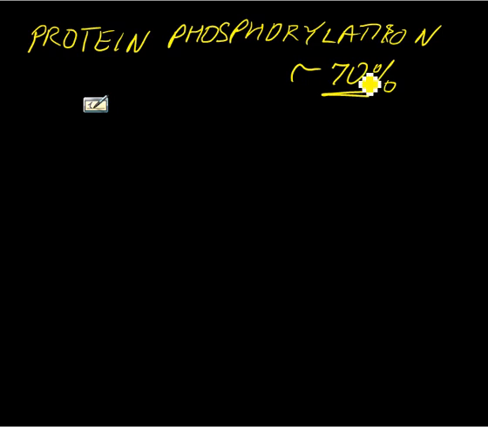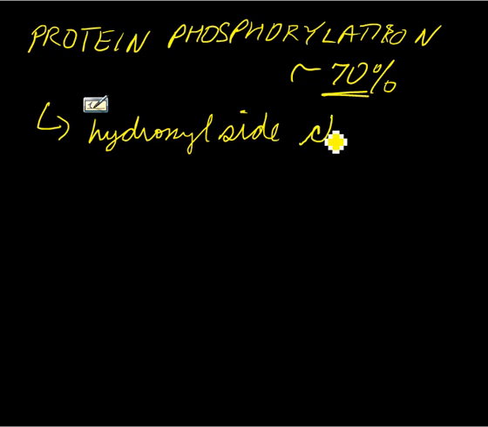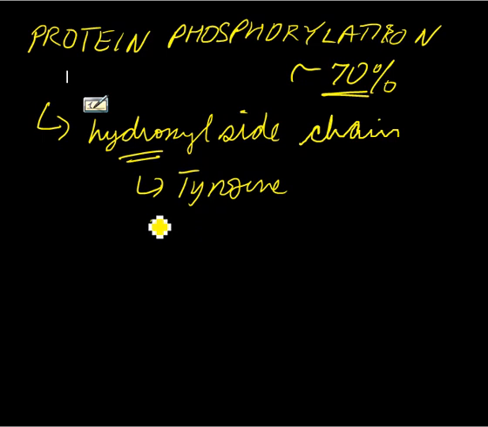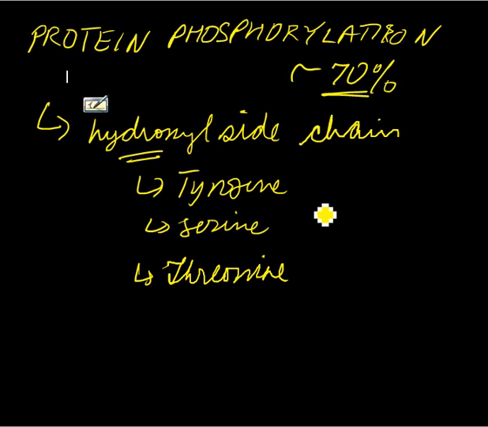So protein phosphorylation is an extremely common event that happens inside our cells, and it usually occurs on the side chains, the hydroxyl side chains. So if we're talking about hydroxyl side chains, we're probably talking about tyrosine, serine, and threonine. Okay, so most common with these three amino acids, and it is a prototype.